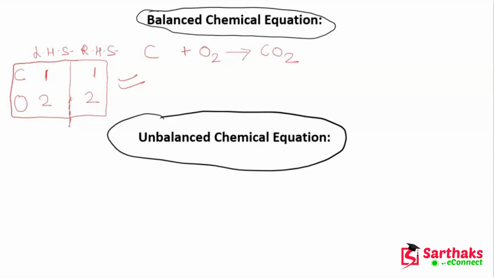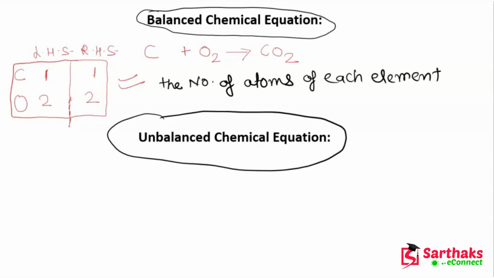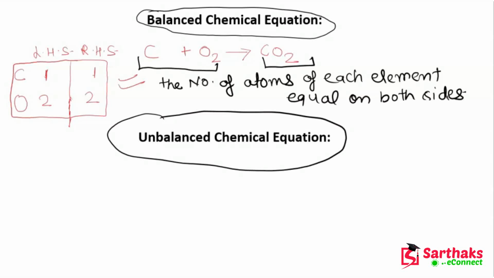Which has the number of atoms of each element equal on both sides, equal on both sides. And what sides I'm talking about? I'm talking about this reactant side and the product side.